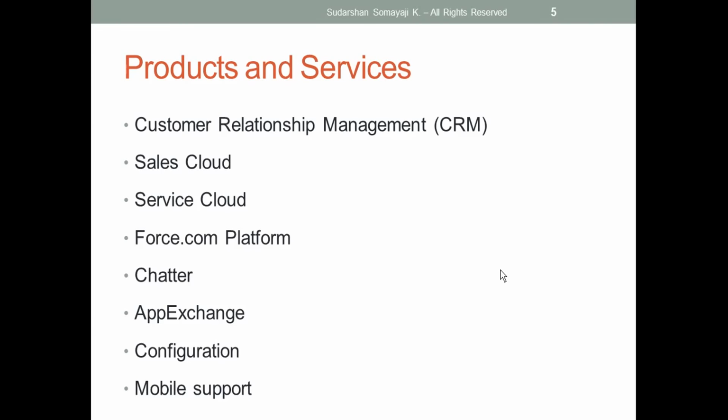In those cases there's no need to create any application. As an admin, I first have to go and check in AppExchange whether this particular app is already built or not. If it's already built, I can use it. I checked and found that this app is available. So I'll check whether it fits my requirements, and then check the pricing, whether it is a free app or a paid app. If it's free, I'll just start using it.